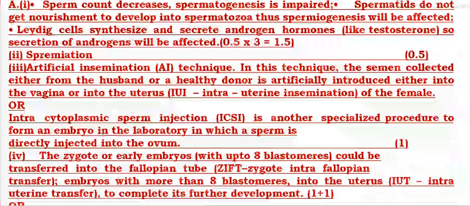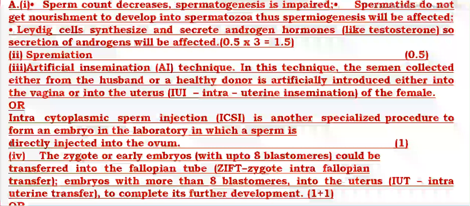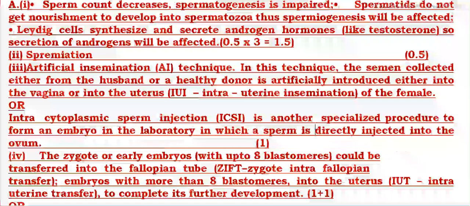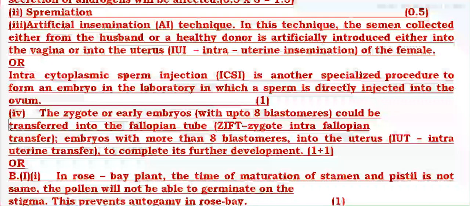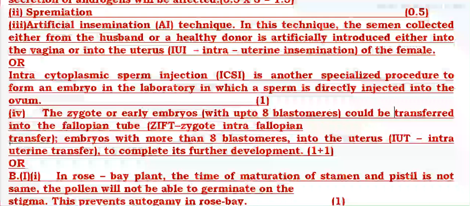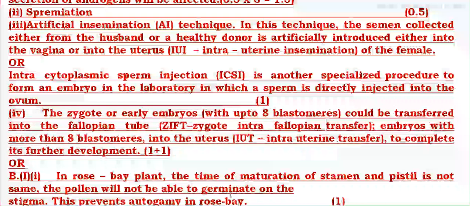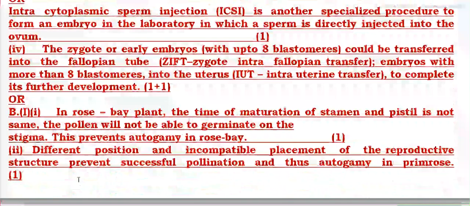Intracytoplasmic sperm injection is another specialized procedure by which fertilization may be done. Zygote or early embryo up to 8 blastomeres could be transferred and may develop in the fallopian tube, or intrauterine transfer may be done to complete the further development.